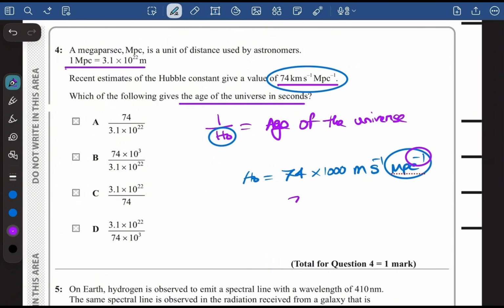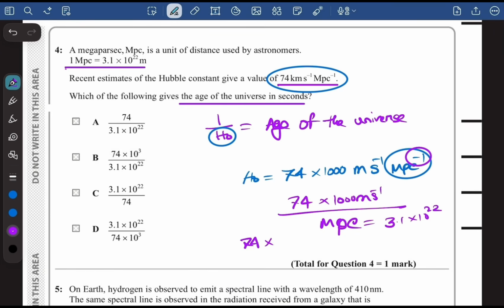This minus 1 means 74 times 1000 meter per second divided by megaparsec. And we know this megaparsec is 3.1 times 10 to the power 22 meters. So the value becomes 74 times 10 to the power 3 divided by 3.1 times 10 to the power 22. This is my Hubble's constant.